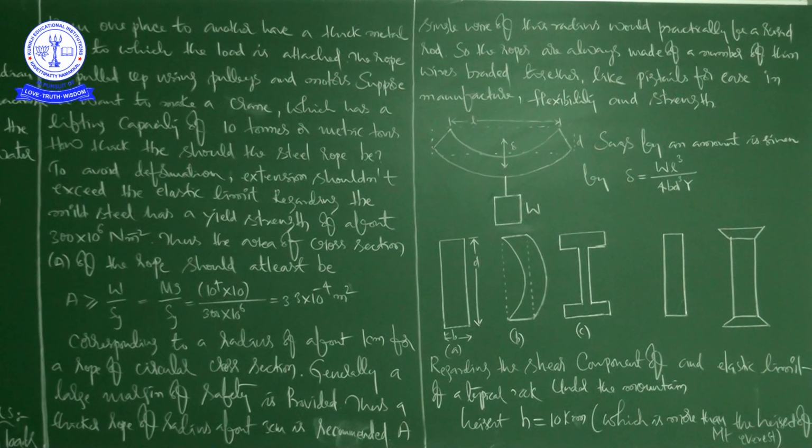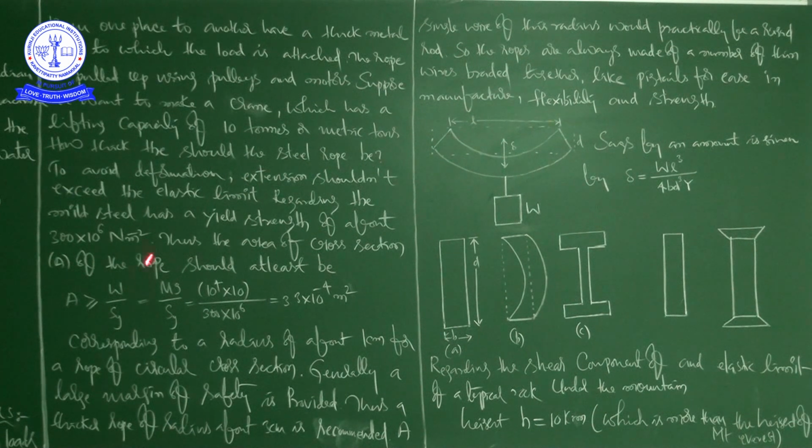The best example is Vinayaka Nimajjanam, right? After completion of the festival, the statue is put in the water. There we use heavy cranes, and you see the same situation I am explaining now. Suppose we want to make a crane which has a lifting capacity of 10 metric tons. That is our requirement.